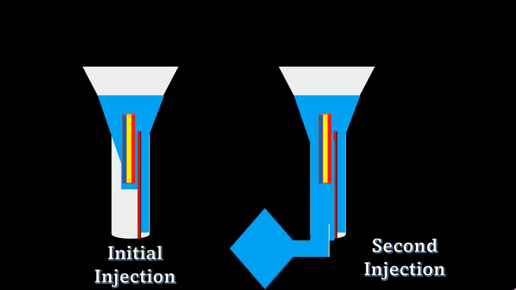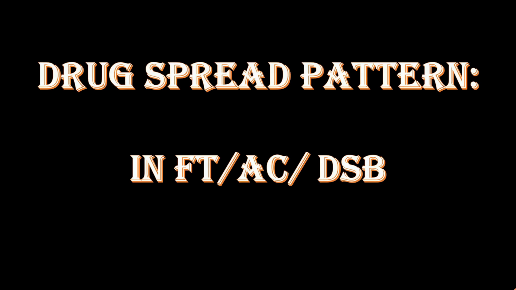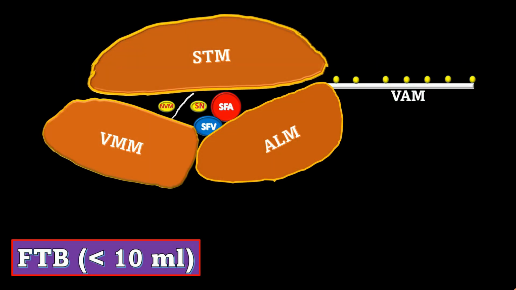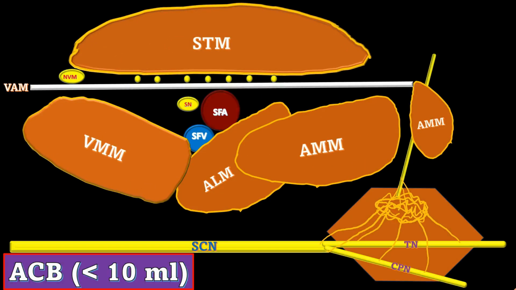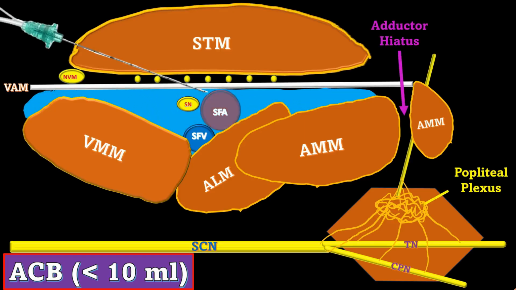If we extrapolate these concepts, we can understand the possible pattern of local anesthetic spread in the femoral triangle and adductor canal region. In volumes less than 10 ml, femoral triangle block can involve the saphenous nerve and nerve to vastus medialis with limited spread in the femoral triangle region. Similarly, a volume less than the actual volume of the adductor canal, that is 15 to 20 ml, if deposited in the adductor canal region, can involve only the saphenous nerve consistently with unpredictable spread proximally or distally.